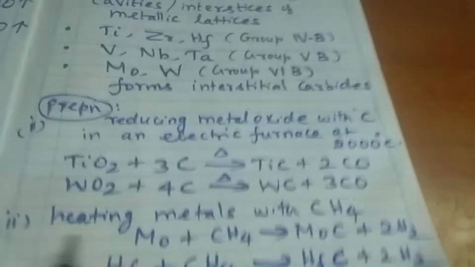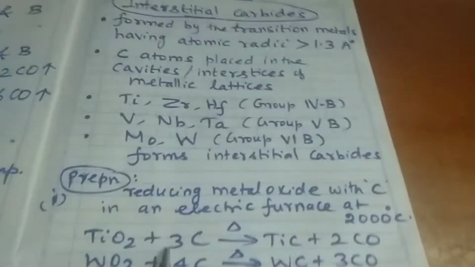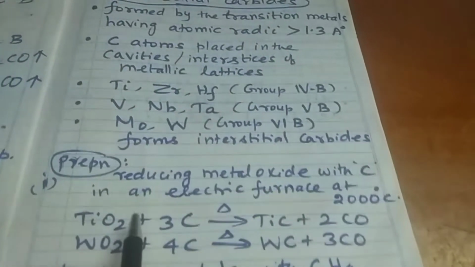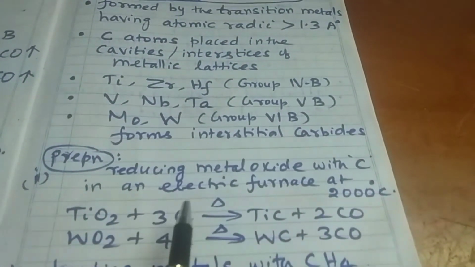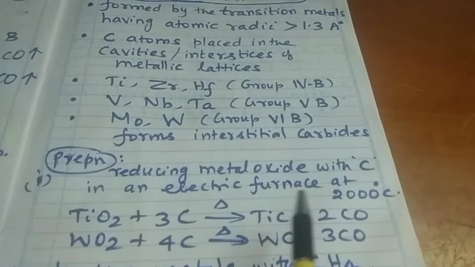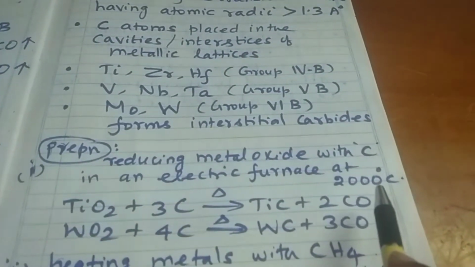Properties of these interstitial carbides. First, preparation. These carbides are prepared by reducing the metal oxides with carbon at 2000 degrees Celsius in an electric furnace.